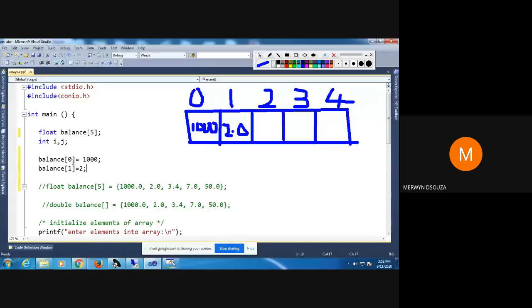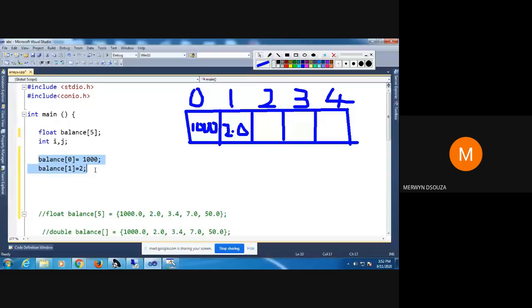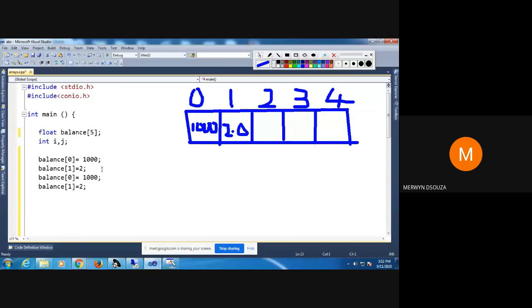So I'm not going to type in all the values. You can type in balance of 2 equal to something, balance of 3 equal, and you can continue all the way like this. But this is a very tedious way of doing things. Suppose the array size was 50. Then to type out all 50 values would be very difficult. Now it is 5, so maybe I can still type it out, and it will be easy for me.